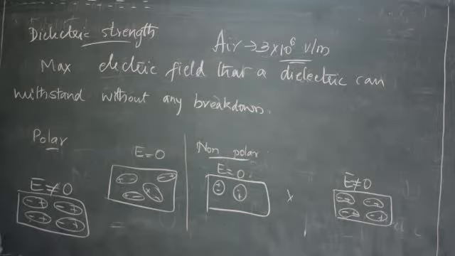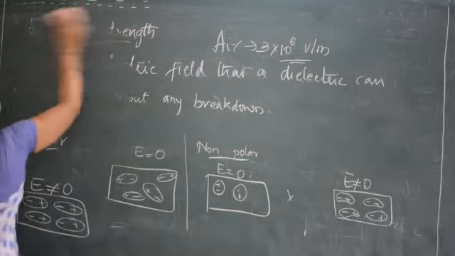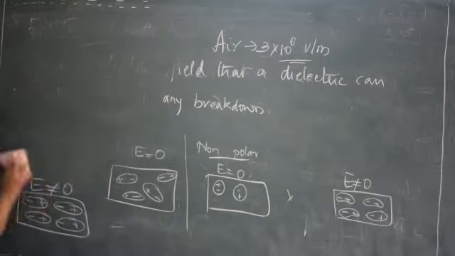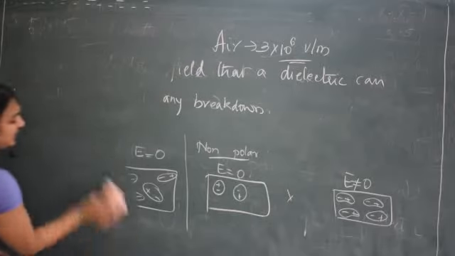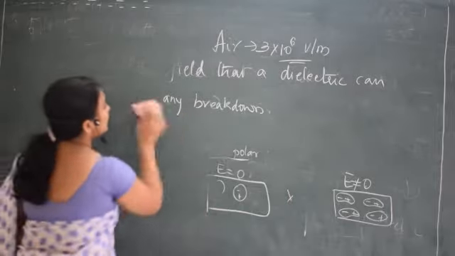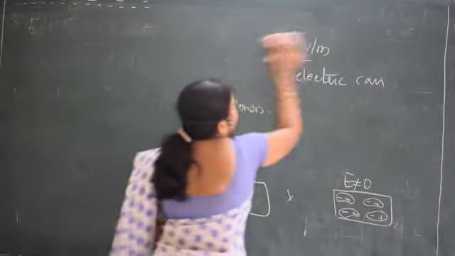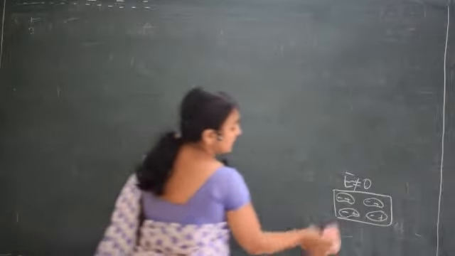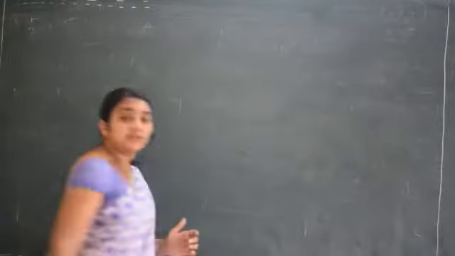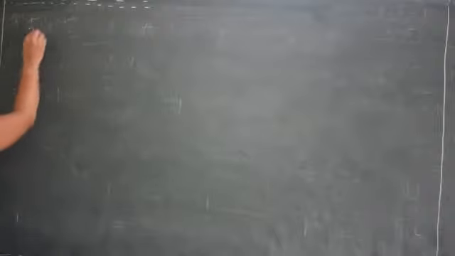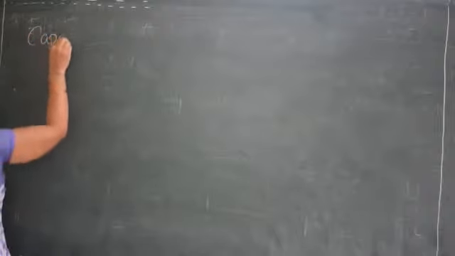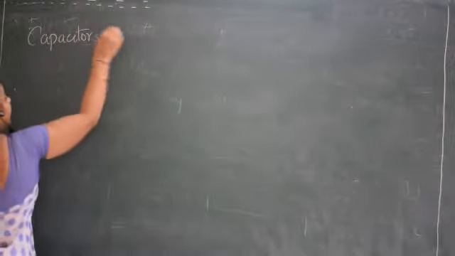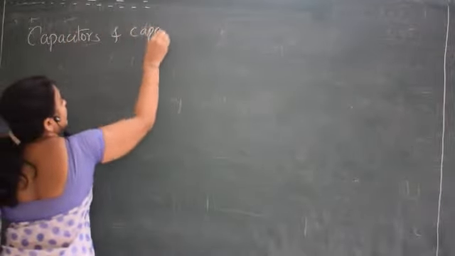Next, the concept we are moving to is capacitors. Have you seen the TVs, computers and all? You can see the capacitors over there. There are different types of capacitors present. In a few of the capacitors, there will be positive and negative legs. In a few of the capacitors, there will be no positive and negative legs. What do you mean by a capacitor? What is the use of a capacitor? So capacitors and capacitance is the next concept.